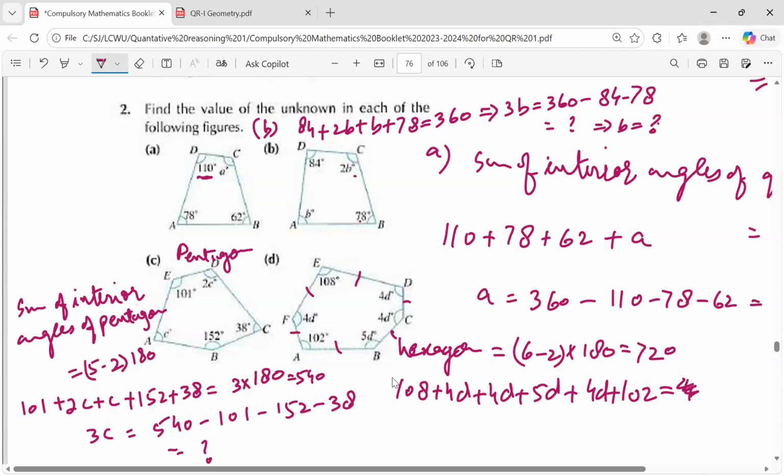Now from here you can find the value of D. 4 plus 4 plus 5 is 13, plus 4 is 17. 17D is equal to 720 minus 108 minus 102. Simplify it to get the answer. I hope that you can simplify it.